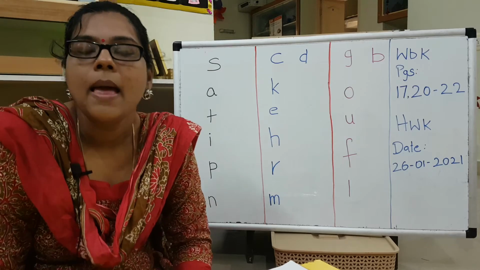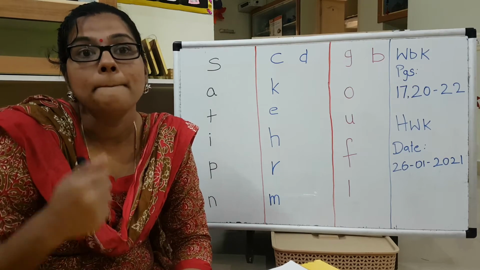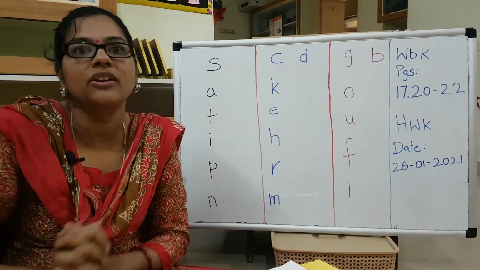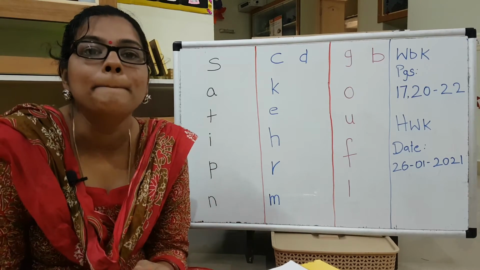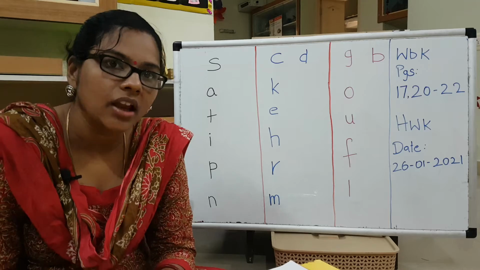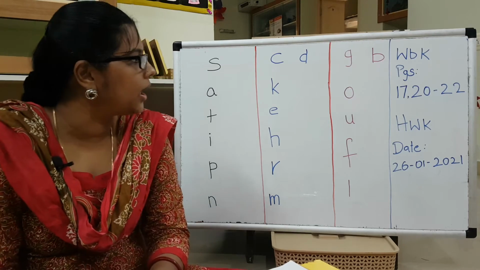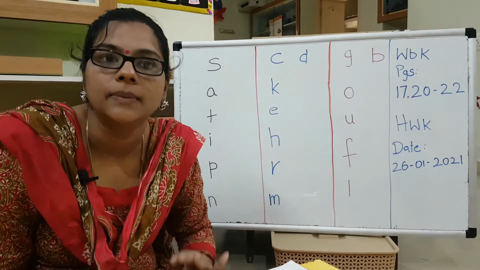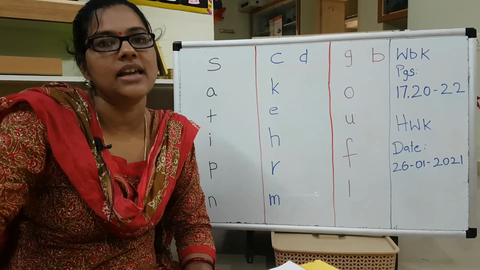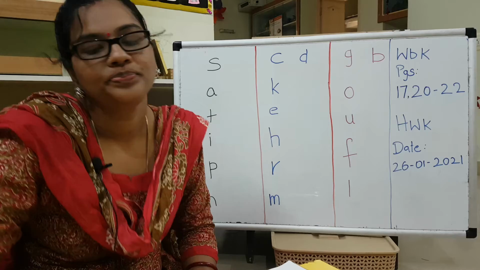B as in bat, ball, bag. The bag you all have started bringing to your school nowadays, right? I'm able to see you bringing colorful bags. B, bag. Okay? B. Fine. Be clear. This is B. Now we'll see the sandpaper letters for B.